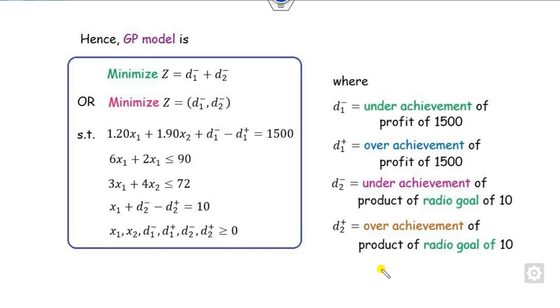So your target is to minimize this and this, because these are the radio goal of 10. Whenever you produce more than 10, you are satisfied, but whenever they produce less than 10, you are not satisfied. Your target is to minimize this. You can write it as a multi-objective problem.